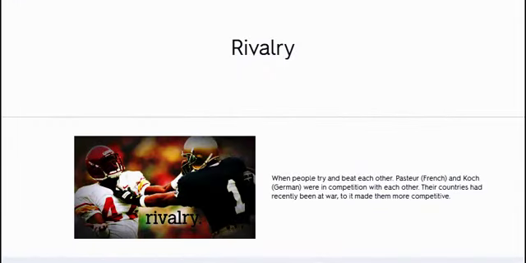Rivalry. When people try and beat each other, Pasteur and Koch were in competition with each other. Their countries had recently been at war, so it made them more competitive.